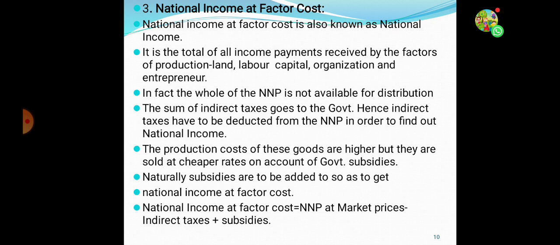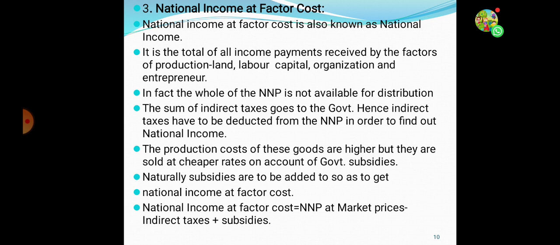In fact, the whole of NNP is not available for distribution. The sum of indirect taxes goes to government. Hence, indirect taxes have to be deducted from the net national product in order to find out the national income. The production cost of some goods is higher, but they are sold at cheaper rates on account of government subsidies. So naturally subsidies are to be added.